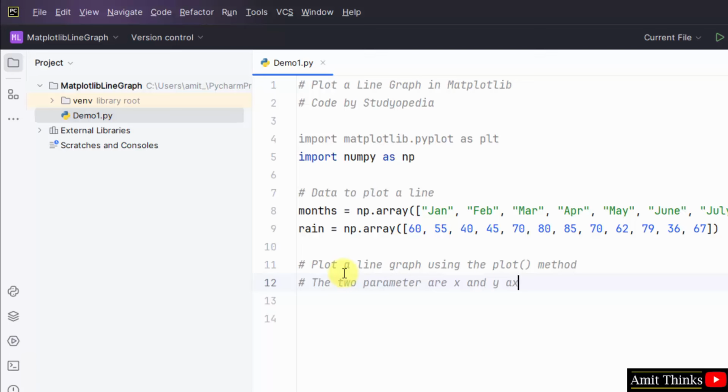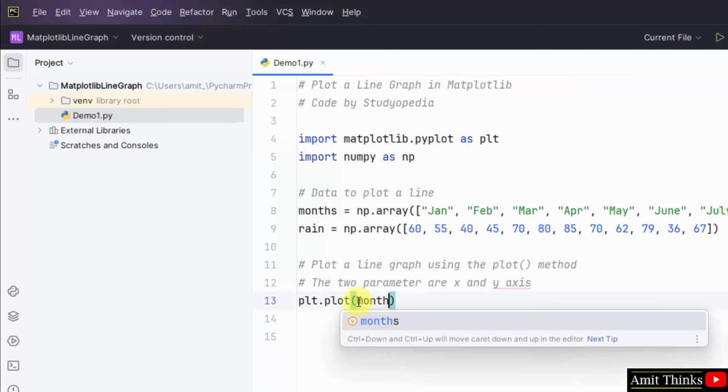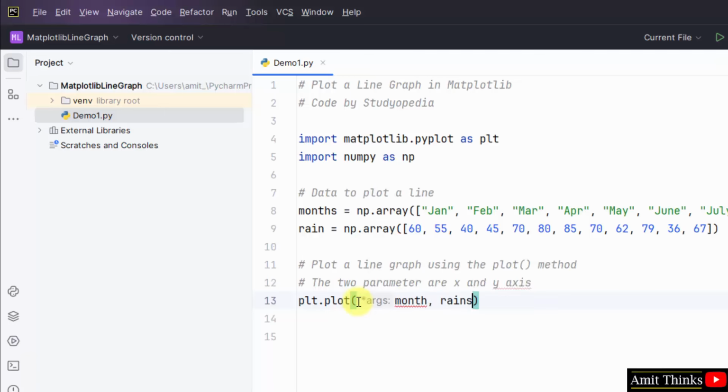Okay, the two parameters are x and y axis and we will use the plot method. Simple plt.plot, that means matplotlib submodule alias plt.plot, and within that mention month and rain for your x and y axis. Okay, display the figure. plt.show, the same plt.